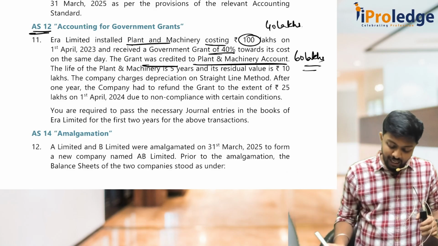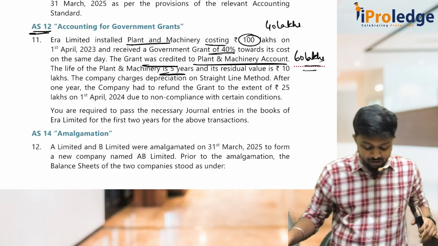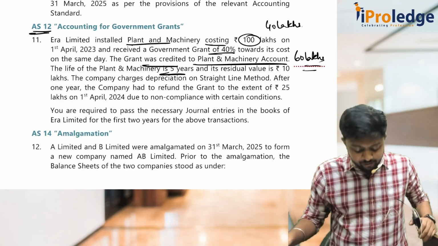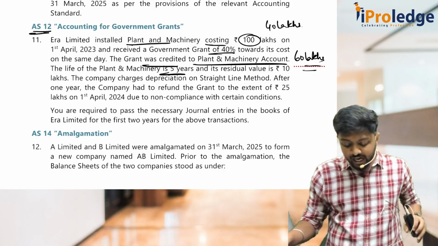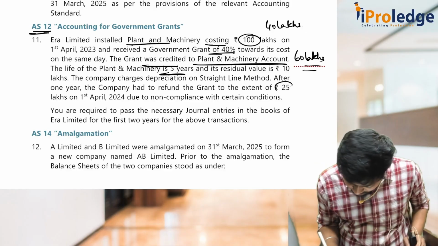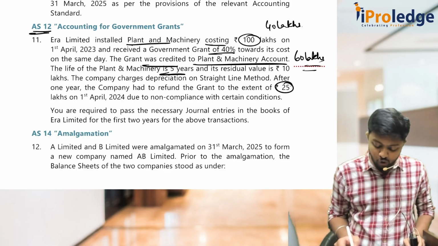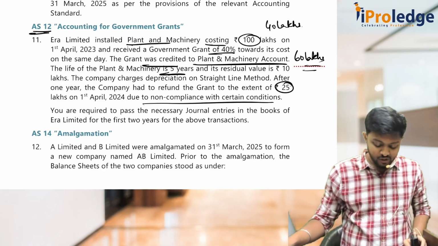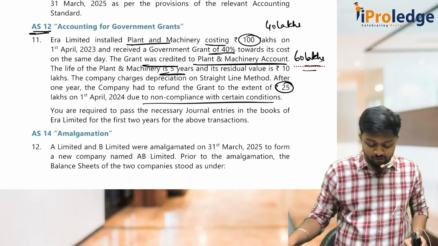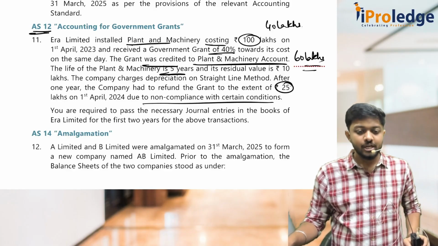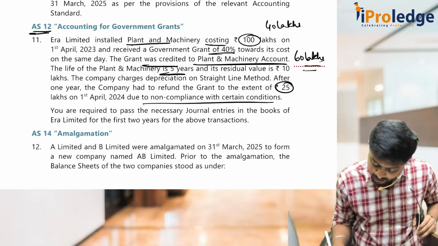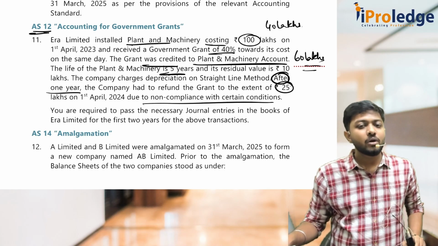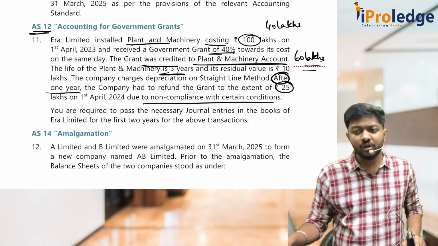The life of the plant and machinery is 5 years and the residual value is 10 lakhs. The company charges depreciation on SLM. After 1 year, the company had to refund the grant to the extent of 25 lakhs on 1st April due to non-compliance with certain conditions. You are required to pass the necessary journal entries in the books of ERA Limited for the first 2 years. So what has happened later? After 1 year, the company had to refund the grant. So how to do the refund accounting?